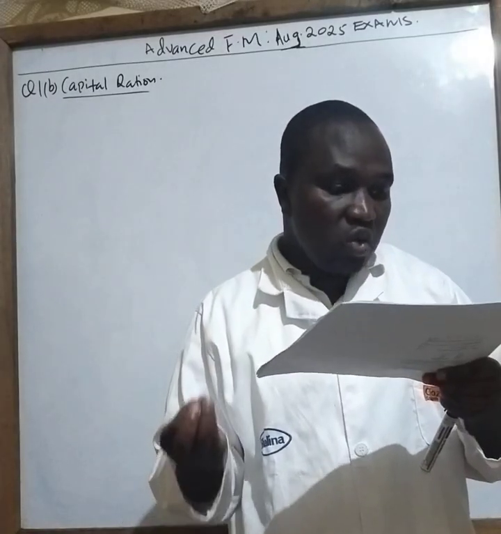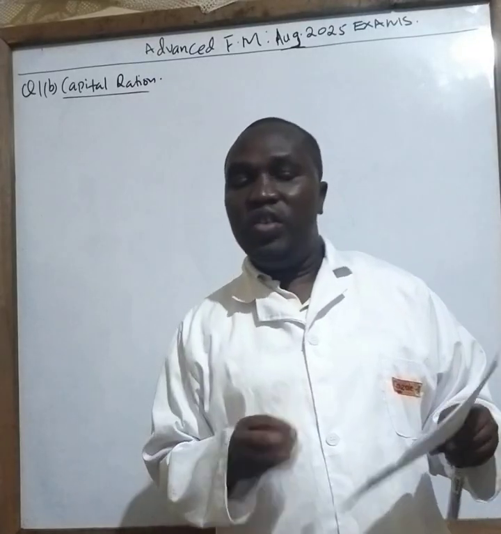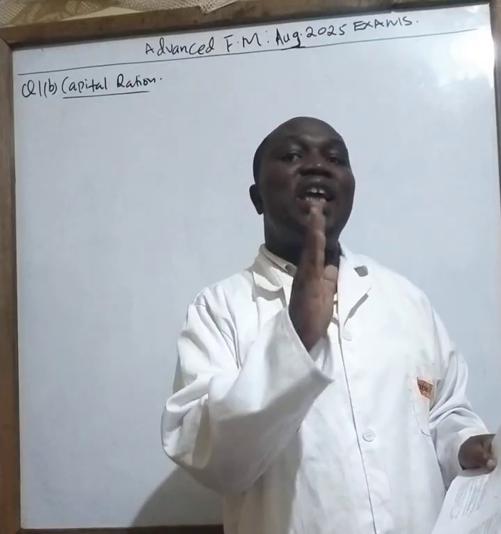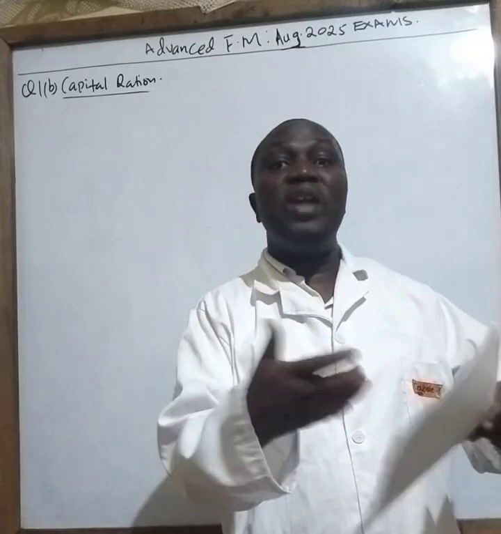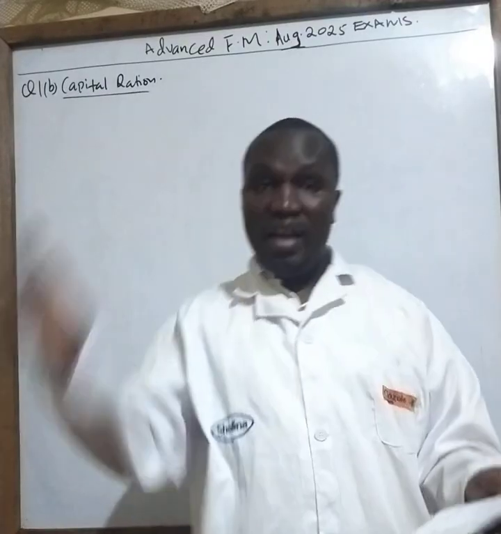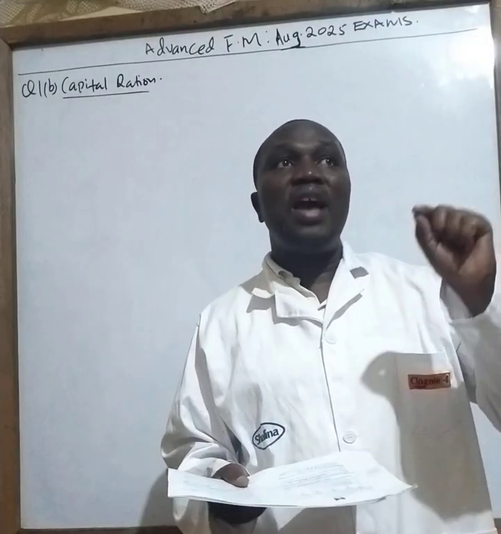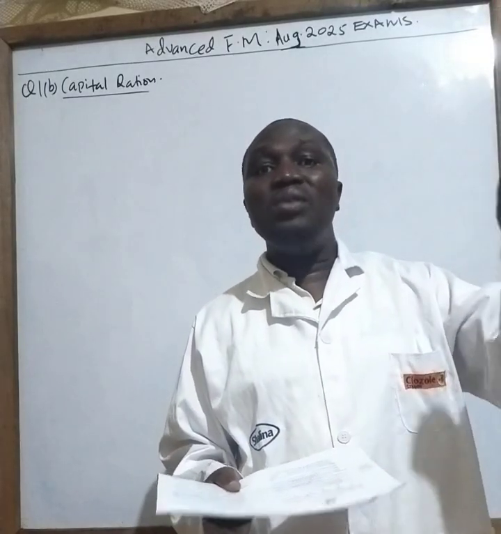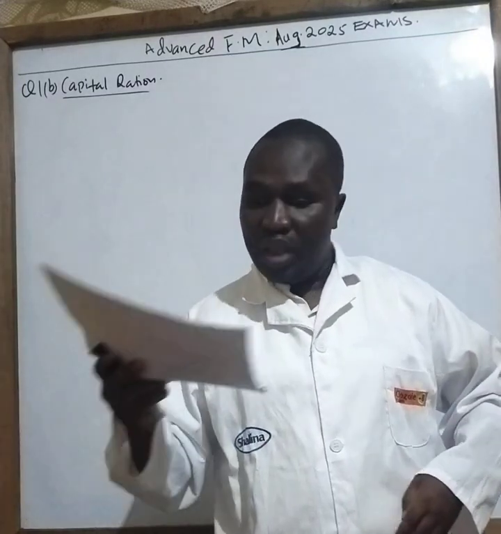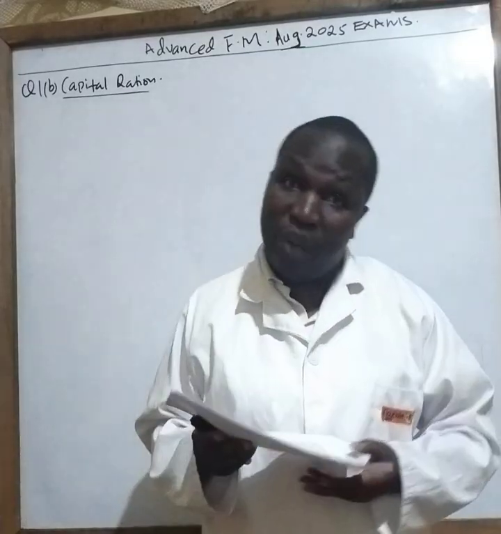Then we have also been told that project D and E are mutually exclusive. Mutually exclusive means that these projects are independent, so they don't depend on one another. By selecting one, there is a rejection of the other. For example, for this D and E, we will find out which one has the higher net present value. The one with the higher net present value will be selected, then we eliminate the other. Then another element that is also very important is the cost of capital for discounting purposes.